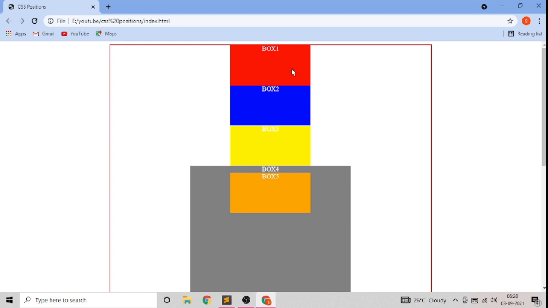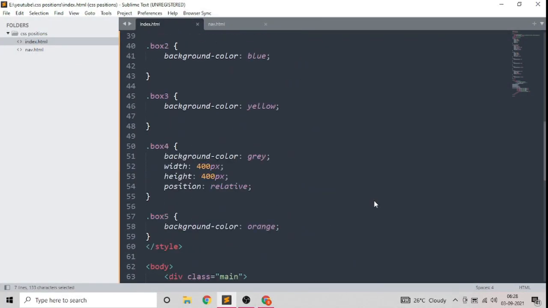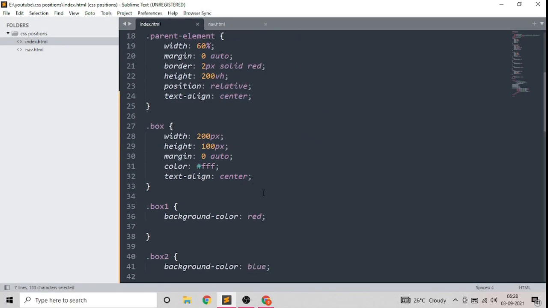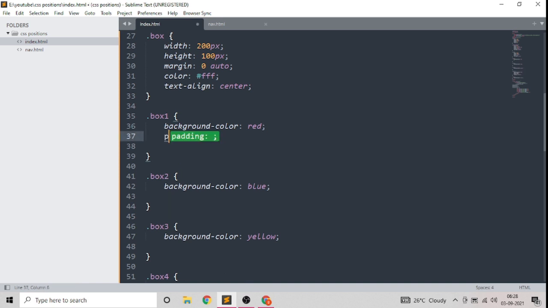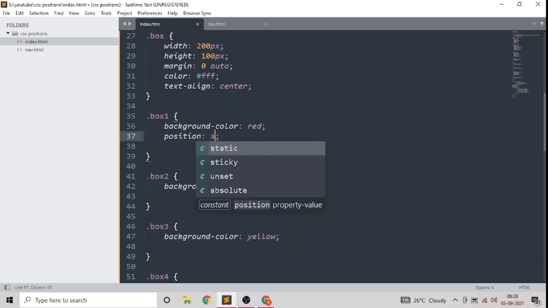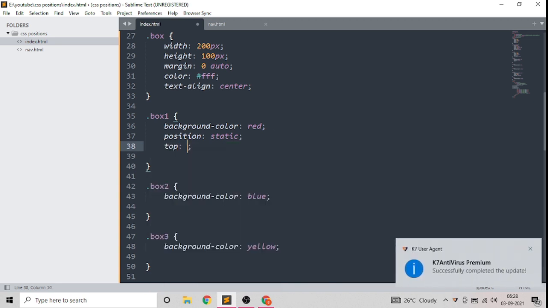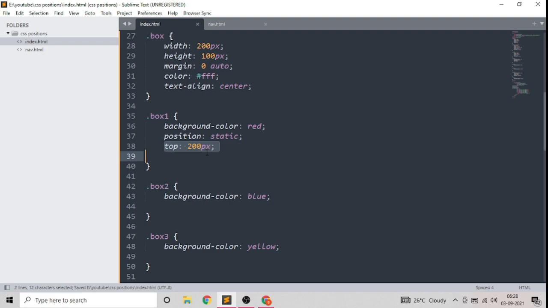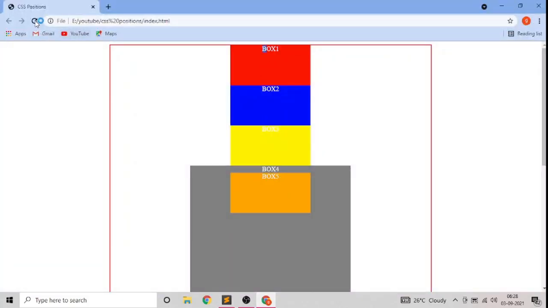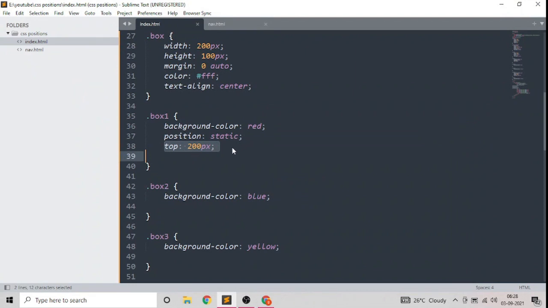Now if we position box 1 as static, what the static does is it does not get affected by any of its properties. Like the positioning has the properties of top, left, bottom and right to align the items. So if we position it as static and we give a top of 200 pixels, then it should move 200 pixels from top. But take a look, now box 1 is here, no effect.